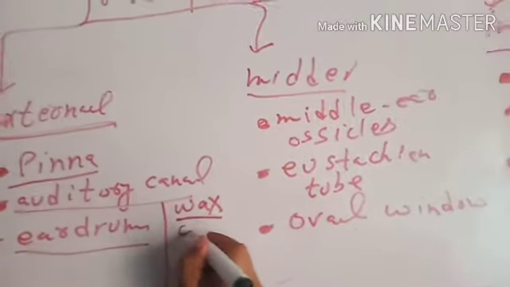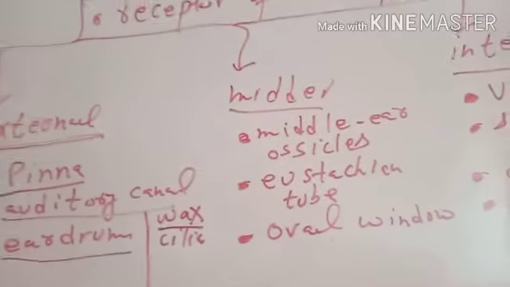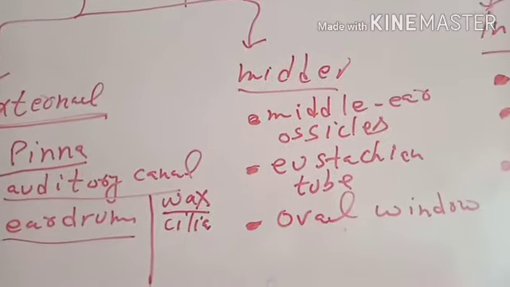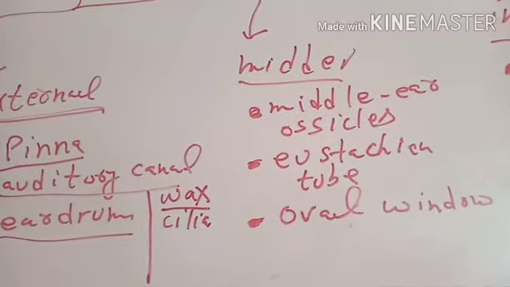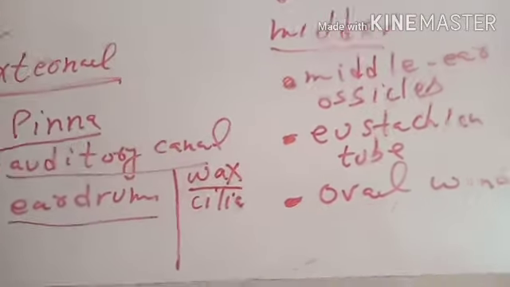There are also tiny cilia present, tiny hair-like structures in the auditory canal. The function of this cilia is to protect the ear from dust particles or small insects.